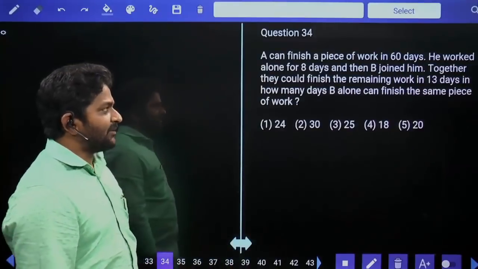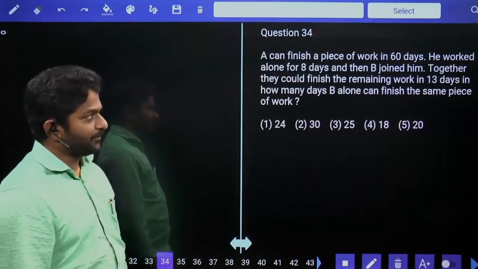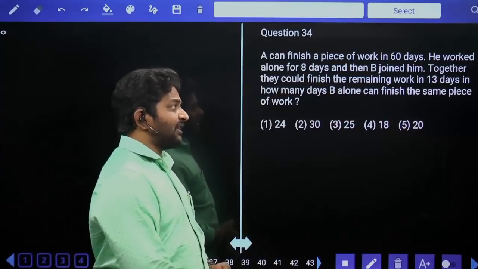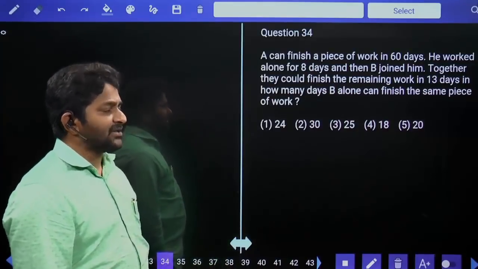A can finish a piece of work in 60 days. He worked alone for 8 days, and then B joined him. Together they finished the remaining work in 13 days. How many days can B alone finish the same piece of work?